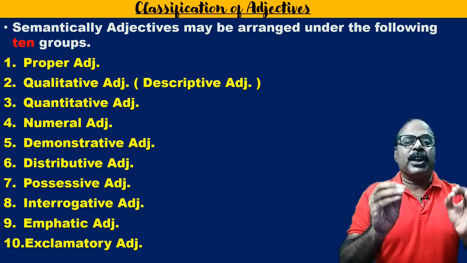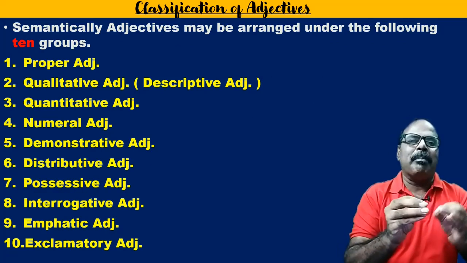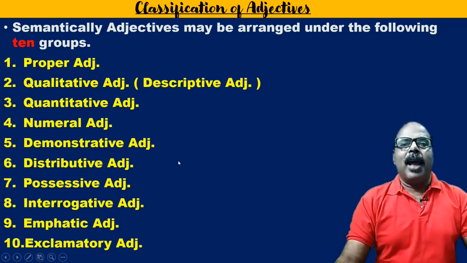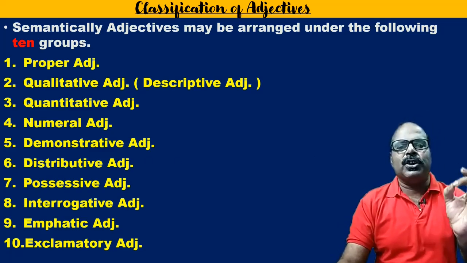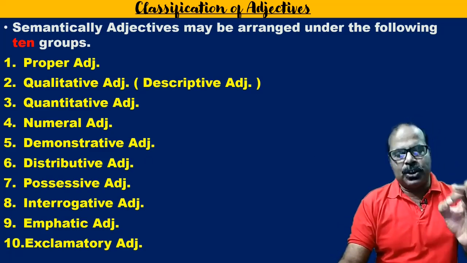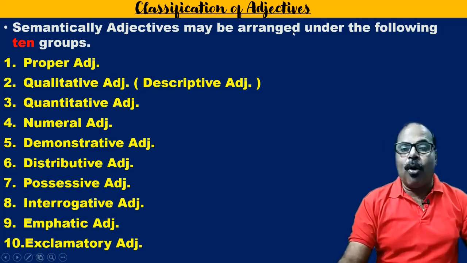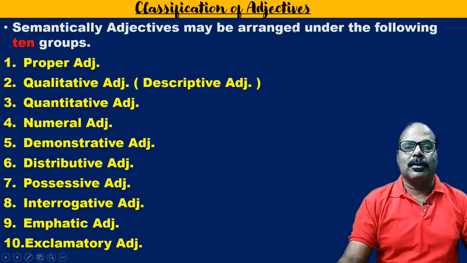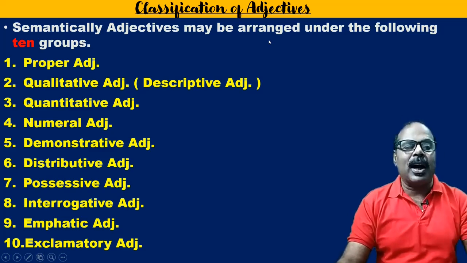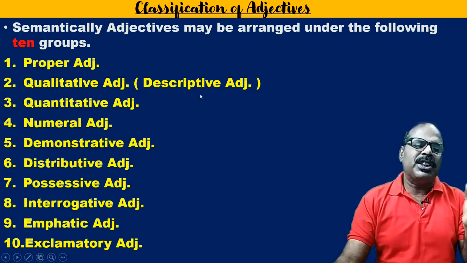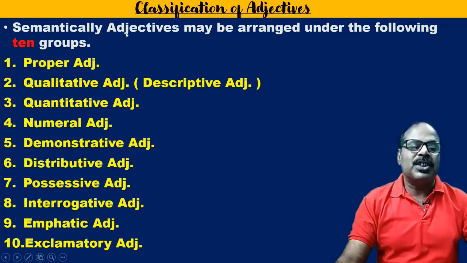Now, classification of adjectives so far as their meanings are concerned. Actually, adjectives can be divided into two groups, attributive and predicative, according to position. Now, according to their meaning, we can classify them into 10 categories, 10 groups, semantically.